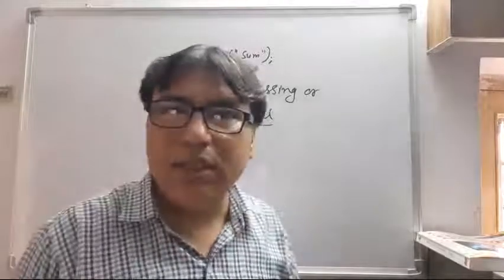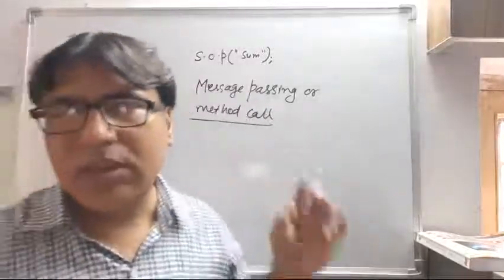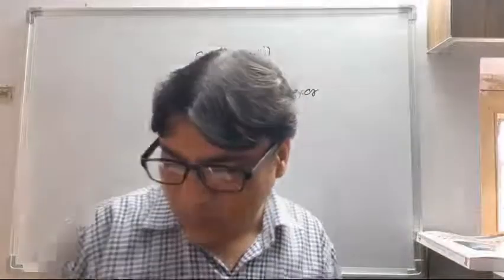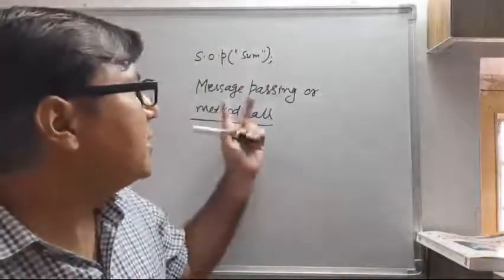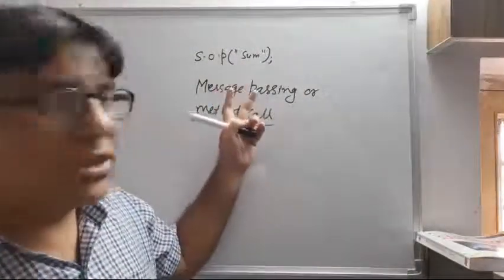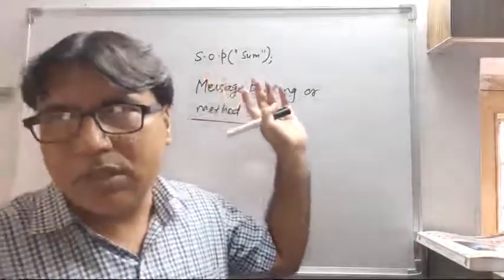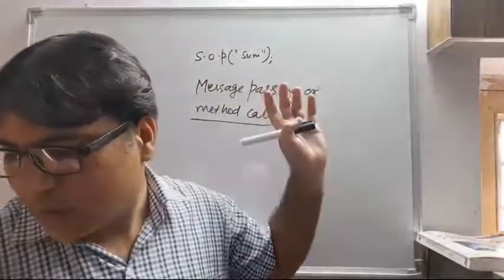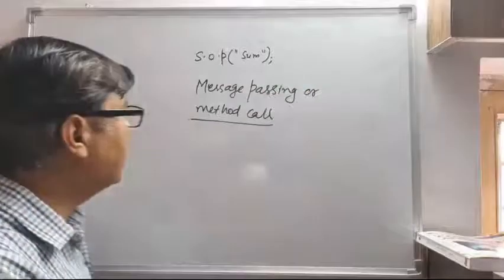In class 10 we'll learn more about method call and message passing. In this class you just have the definition of this. So you just learn that message passing is a technique by which the methods or the functions communicate with each other.